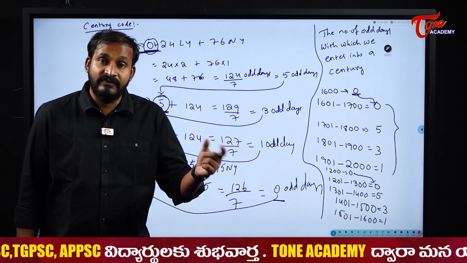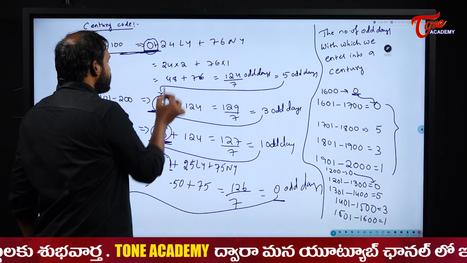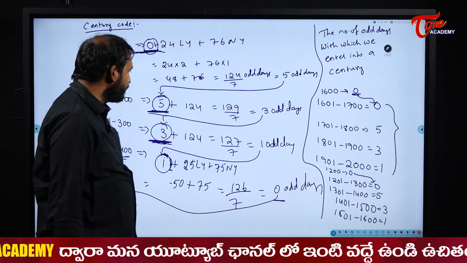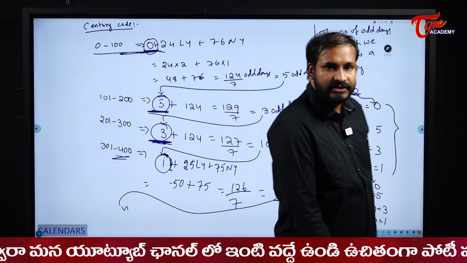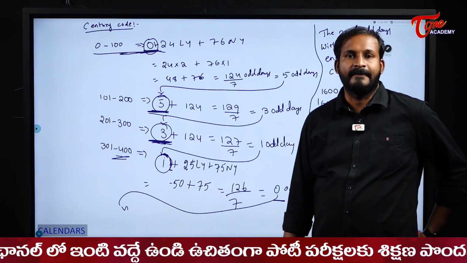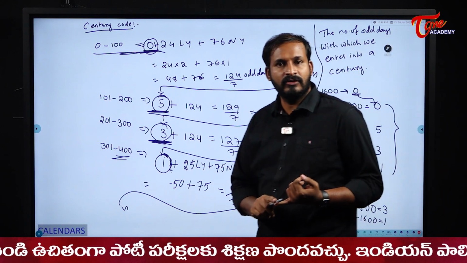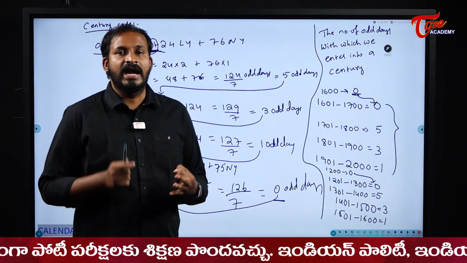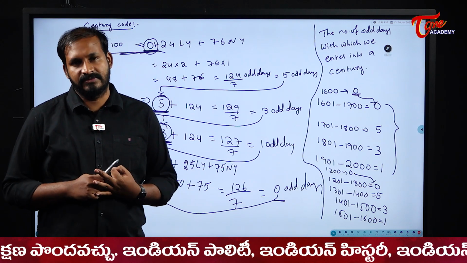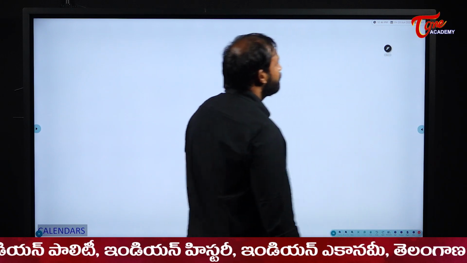The odd days with which we are entering into that century, that is its century code. So this is how we will write the century codes. 0531 repeats in a repetitive manner. Okay, understood? Now we know the century codes, the month codes, and the day codes. Sir, where are we going to use these three types of codes? Now we will see an example, students, for your better understanding.